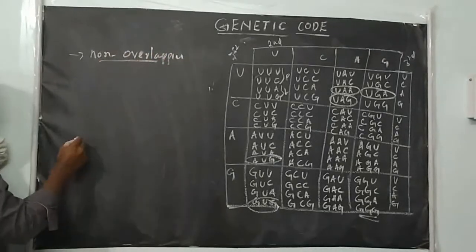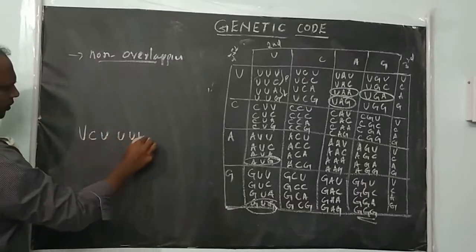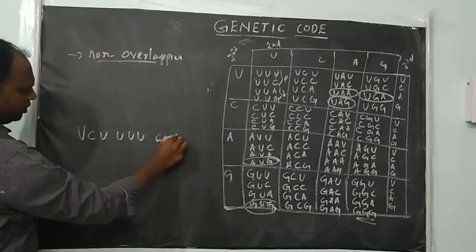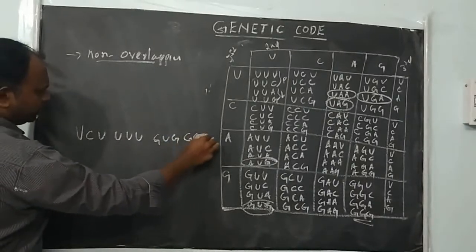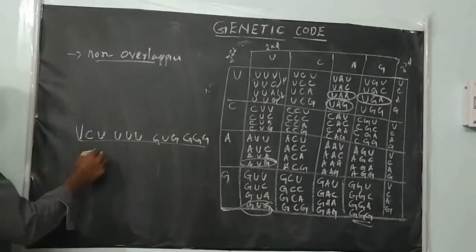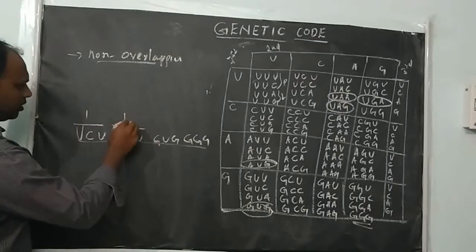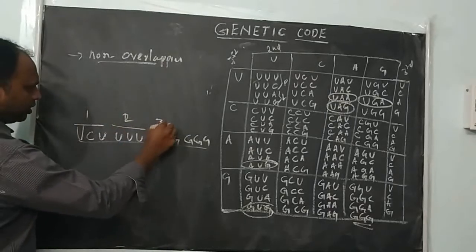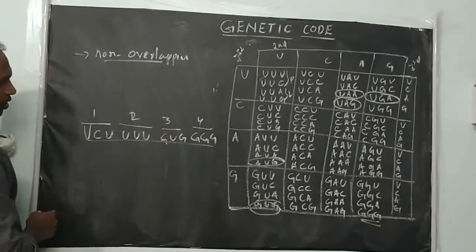Take an mRNA sequence like UCU, UUU, GUG, GGG. When reading, how will it be read? The first three together are one codon, the second three together the second codon, the third three the third codon, the fourth three the fourth codon.